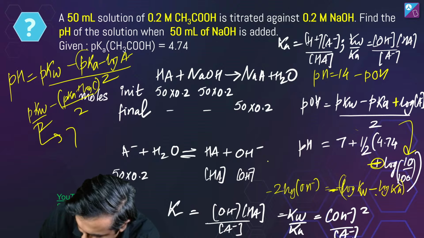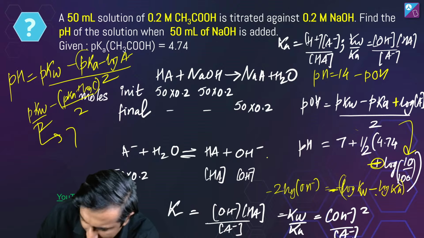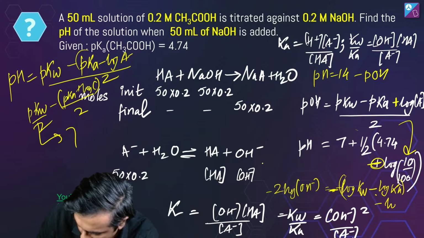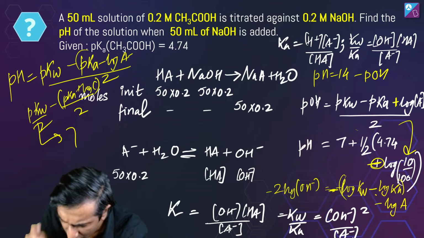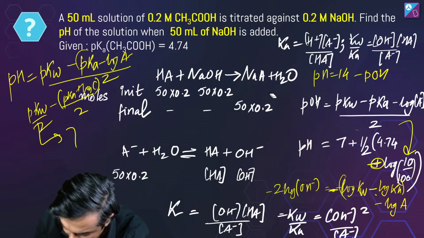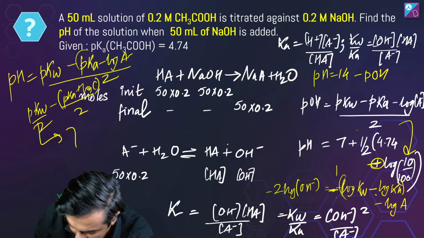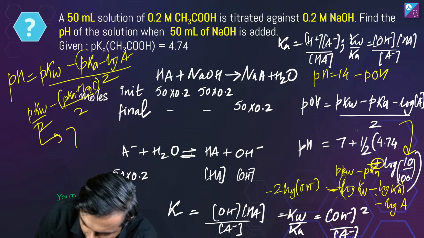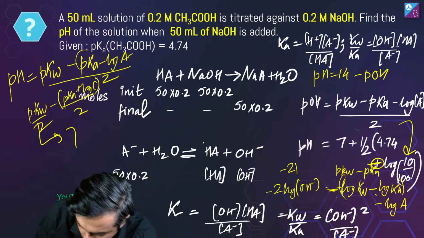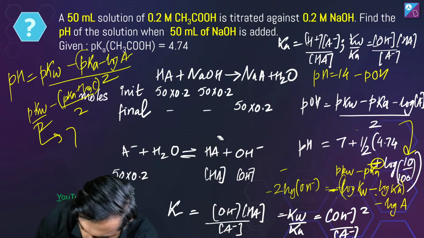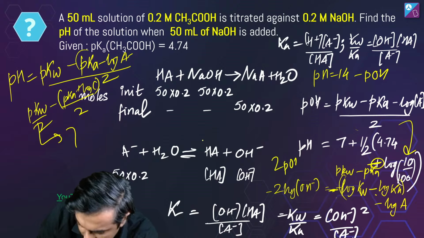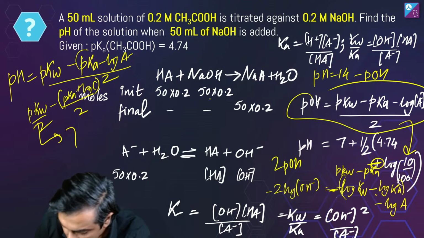Kw minus Ka here. And this goes on top, so this also will be log A. So the minus looks fine here. Minus log Kw is pKw, plus log Ka is minus pKa, minus 2 log OH is 2 pOH. Hey, this looks okay to me, guys.